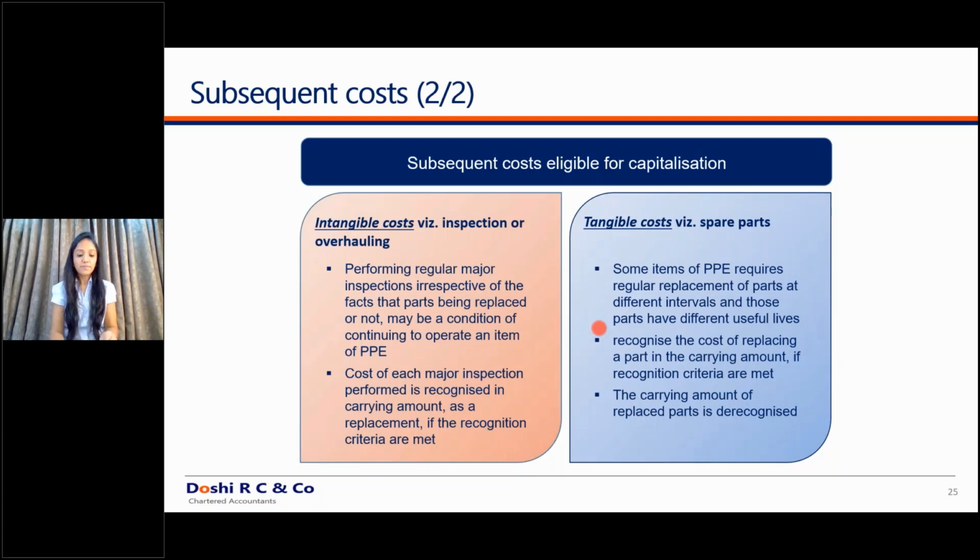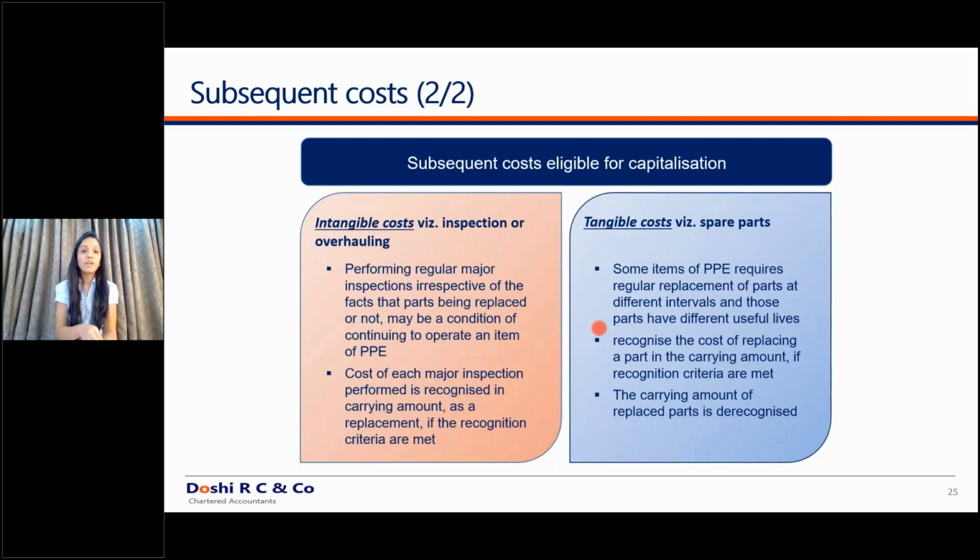For example, for my industry or for my type of asset, the inspection and overhauling cost is a mandatory cost. I'm into the shipping industry, or the airlines industry. After every 3 years, my assets have to be inspected by a particular authority. If they find that the asset is in a feasible condition to be run, only then I can run that particular asset after the designated period.